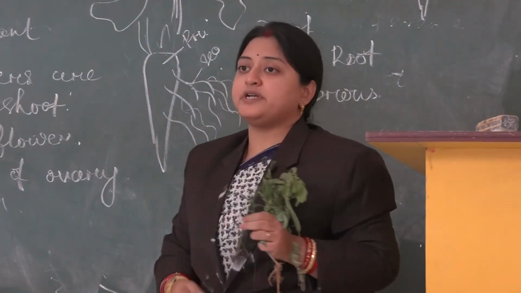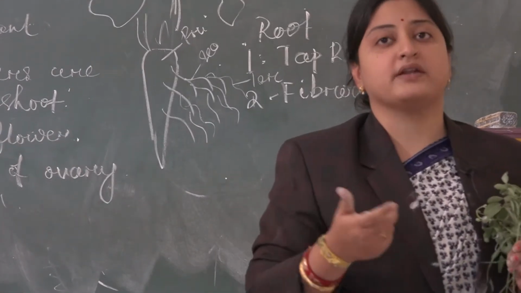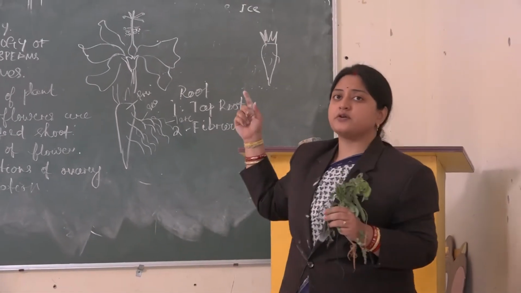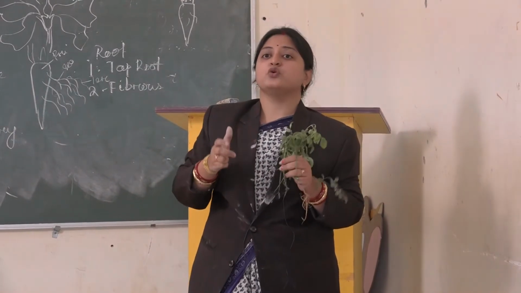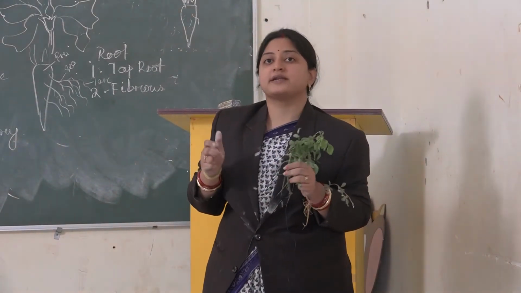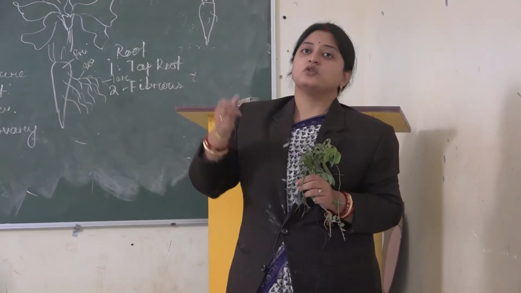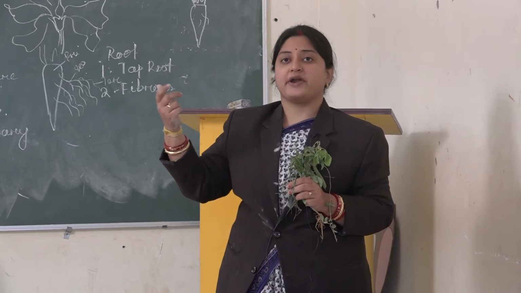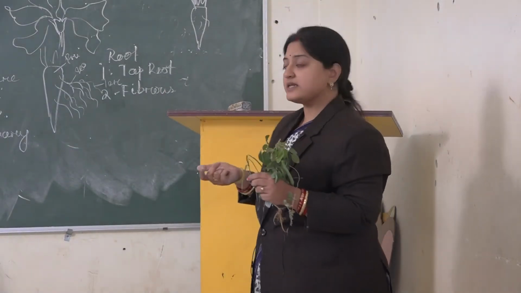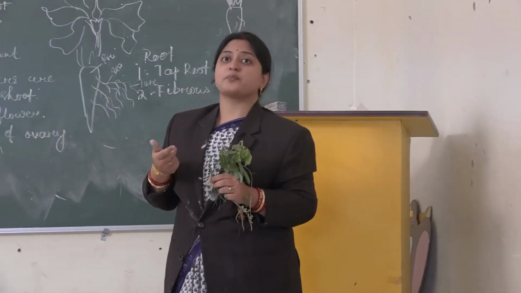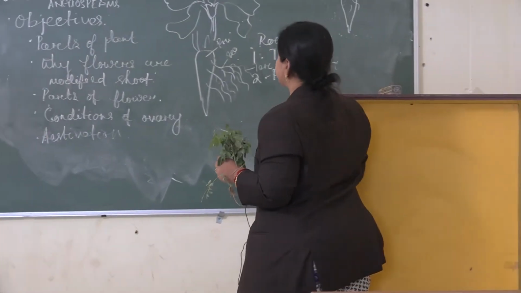The last one is the adventitious root. These are roots which are modified to perform other activities like storage. In the case of a carrot or radish, the root is modified to store nutrients, so that is a storage root. In the case of a banyan tree, stems are modified to form roots which provide support to the plant. That is known as a prop root, a kind of adventitious root. These are the three types of root.